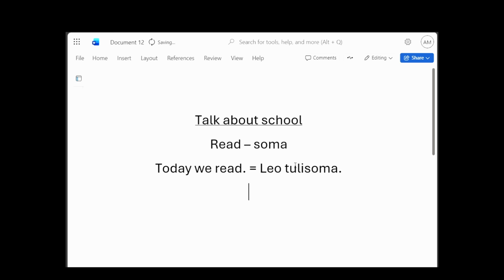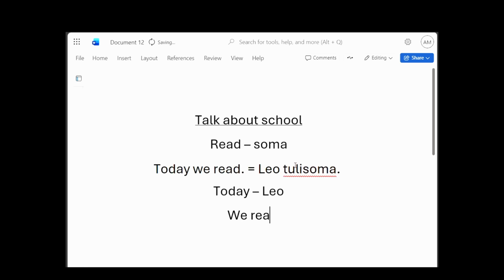It has a breakdown. So today becomes leo. Then we read becomes tulisoma. Okay, shule. Okay,